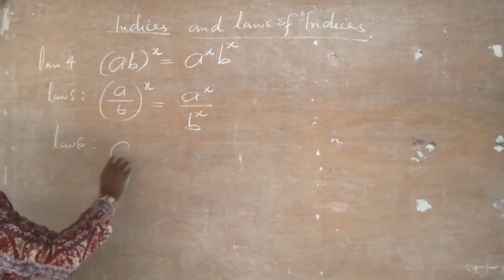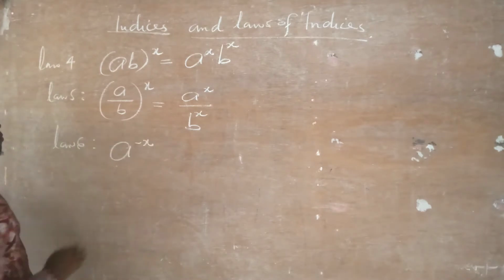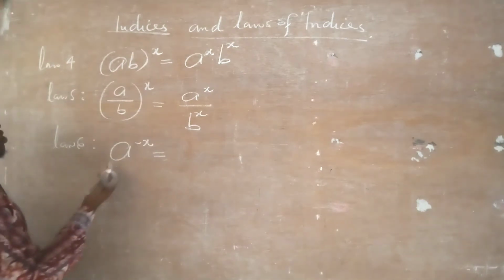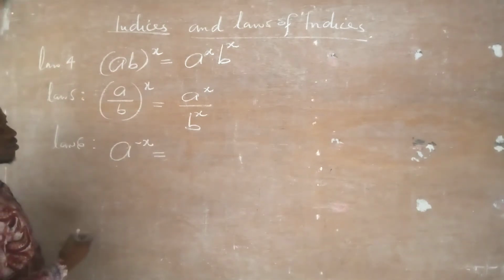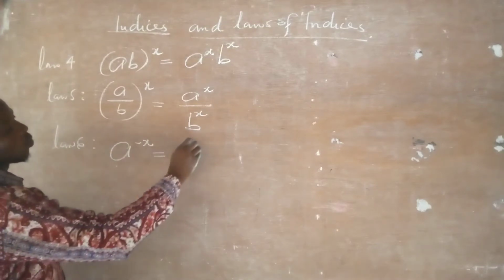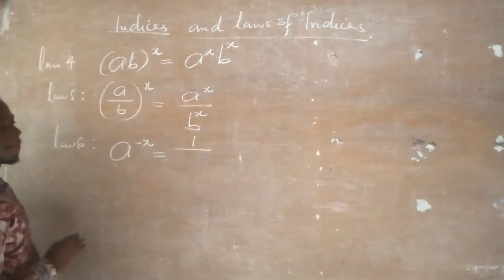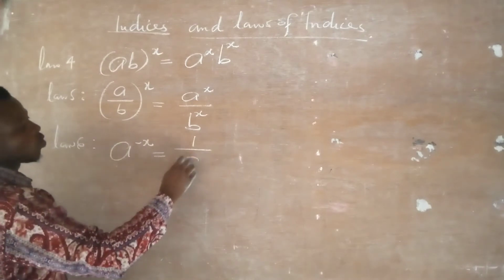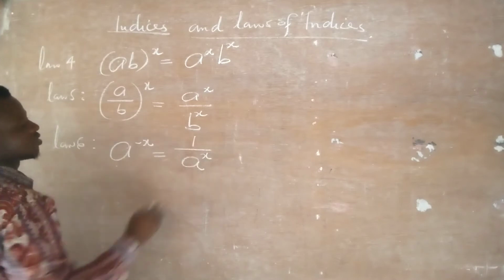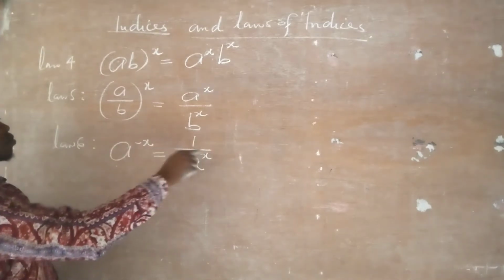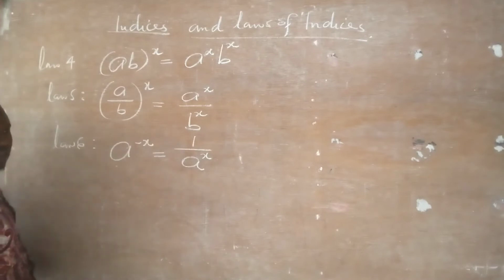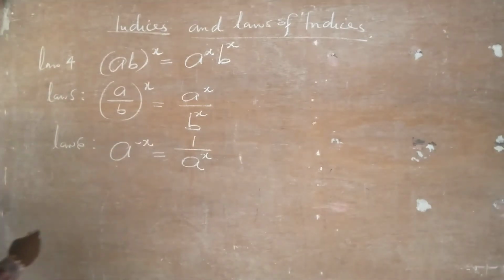Whenever we have a raised to the power minus x, this one is called negative index. A raised to the power minus x, the law says, for us to have the indices, this minus here will go and form 1 over the base a, and the base will have a power of x. So this minus is going to form 1 over to the base, and the base will have a power of x. That is what we call law number 6.